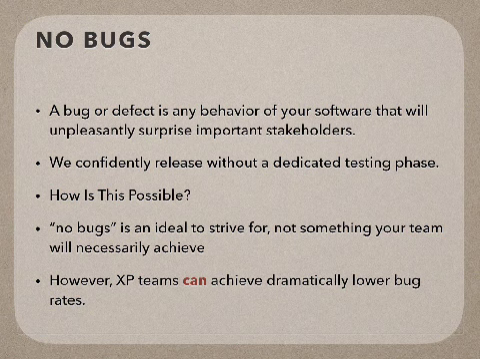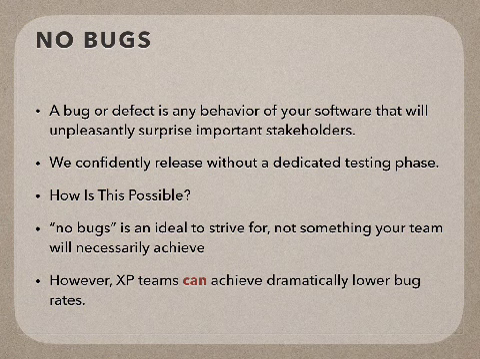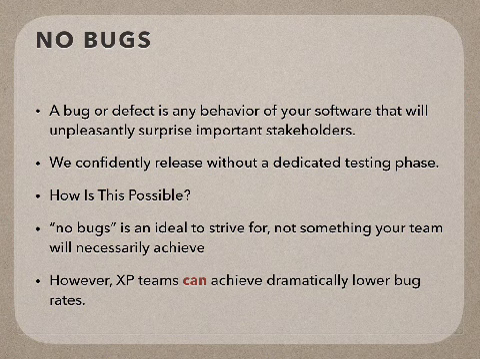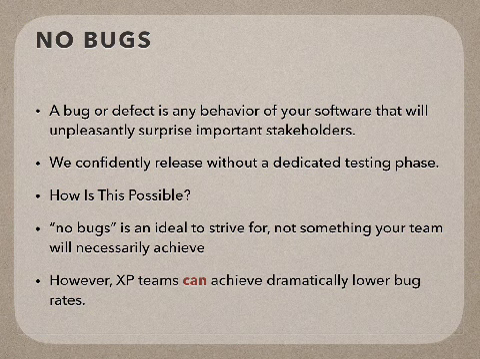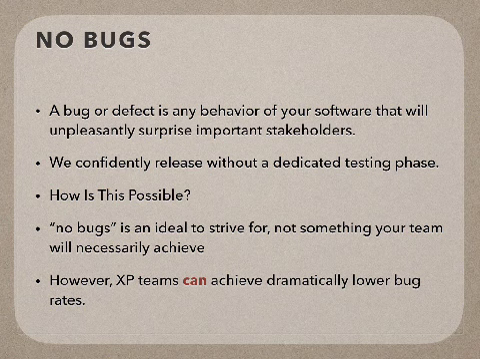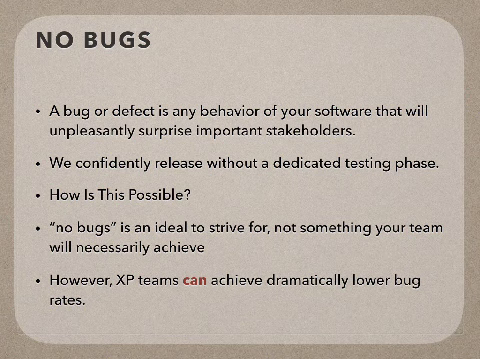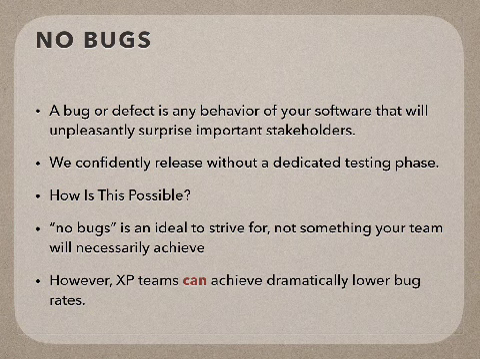Now, when we talk of bugs, a bug is a defect or any behavior of your software that will unpleasantly surprise important stakeholders. We will confidently release without a dedicated testing phase in Agile. How is this possible? Is no bugs an ideal to strive for? Is it possible for us? Now, Agile teams can achieve dramatically low bug rates because of these 5-ingredient principles.